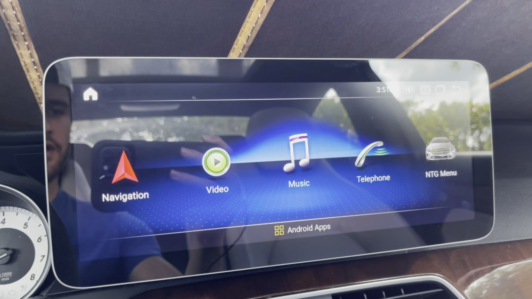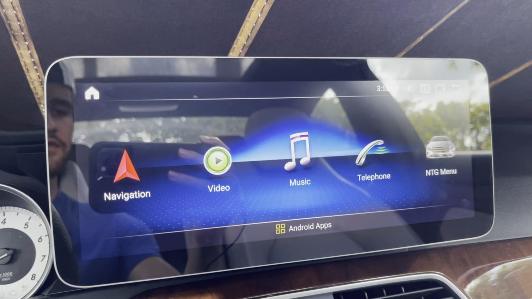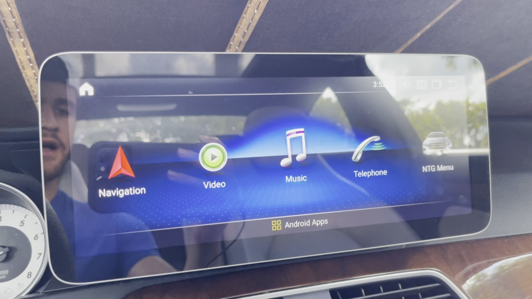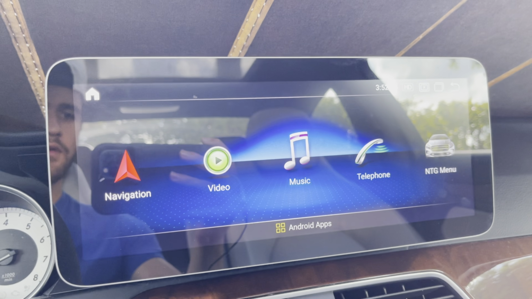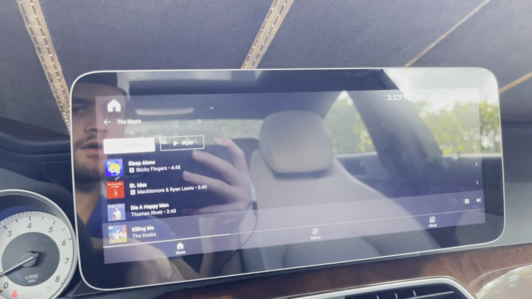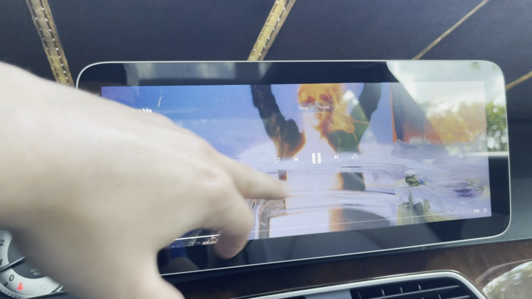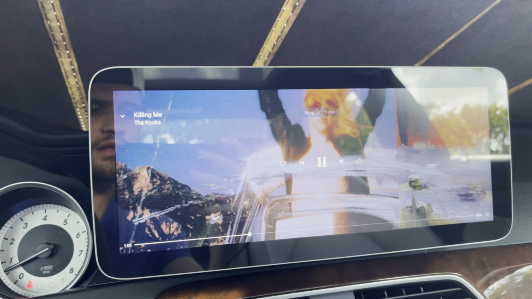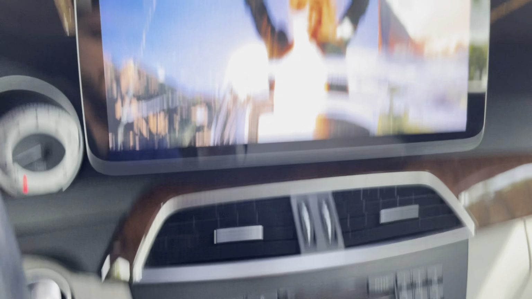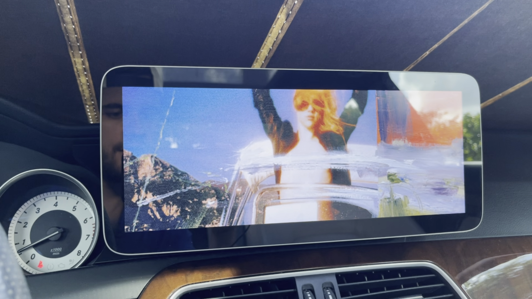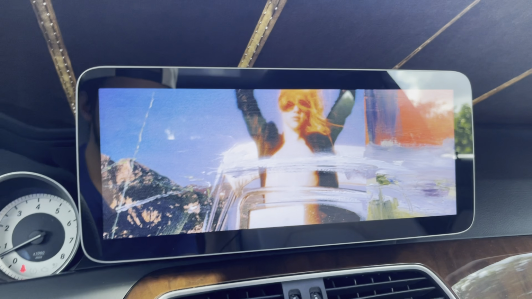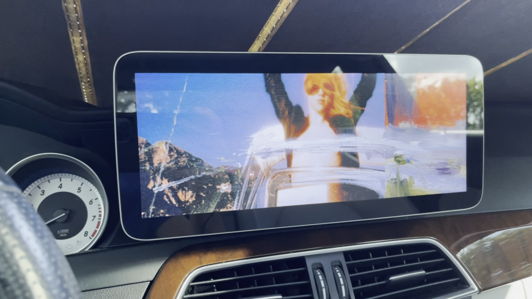Now today we're going to be addressing a very commonly asked question. You're not getting any sound coming from your screen. So we head to our music. We want to play a song, and it is playing. We have our volume turned up, but we're not getting any sound. So what's going on? Well, today we have 4 different solutions that we're going to try for you.